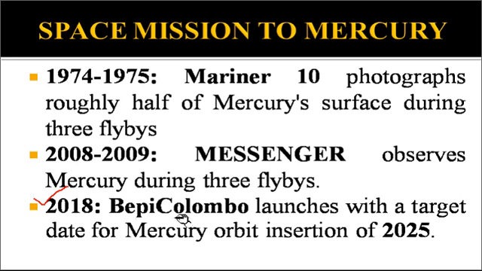Bepi Colombo was launched with a target date for Mercury orbit insertion of 2025. In 2018, Bepi Colombo was launched for Mercury orbit insertion, and it will reach Mercury orbit in 2025. So now is 2020, and after 5 years, it will reach Mercury.